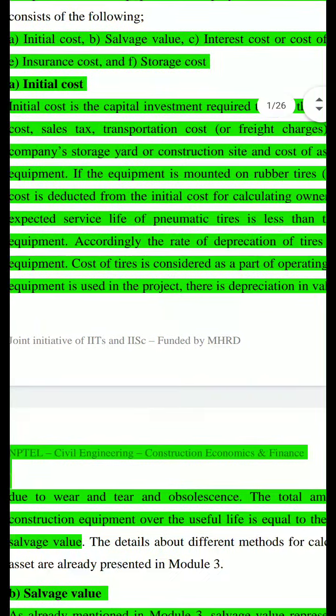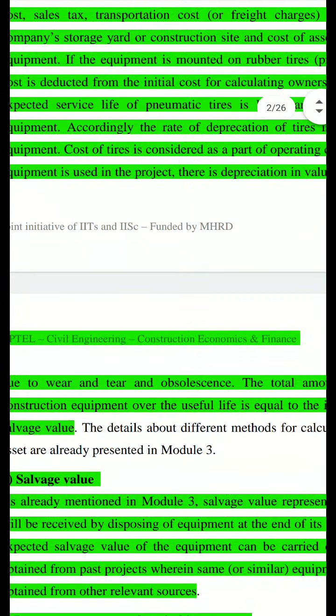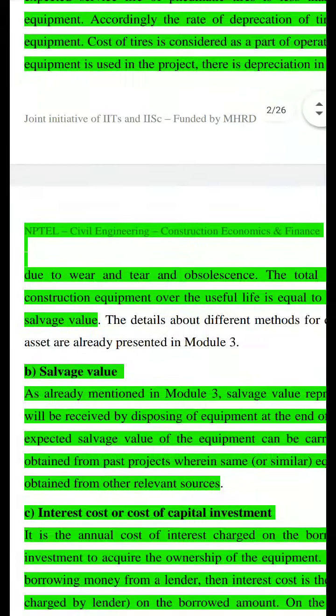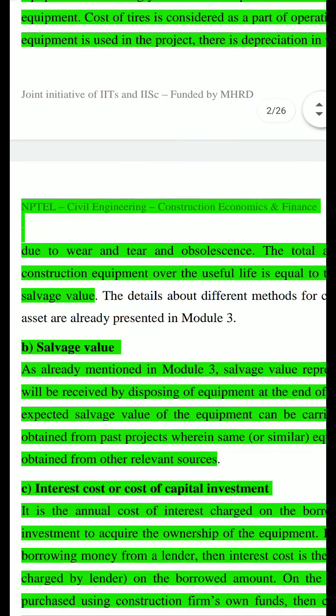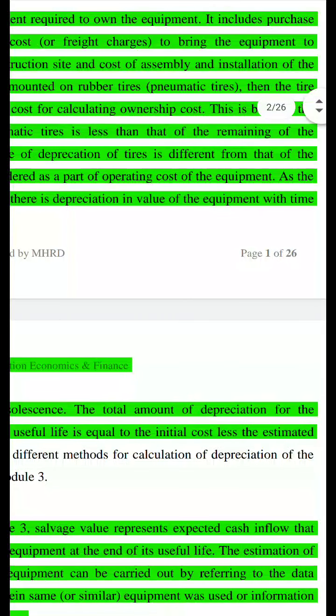As the equipment is used in the project, there is a depreciation in the value of the equipment with time due to wear and tear and obsolescence. So when we keep on using the equipment, some parts will undergo wear and tear and some parts become obsolete, meaning dysfunctional because of other reasons, climatic reasons, rusting and all those things. So that is considered as a depreciation cost.